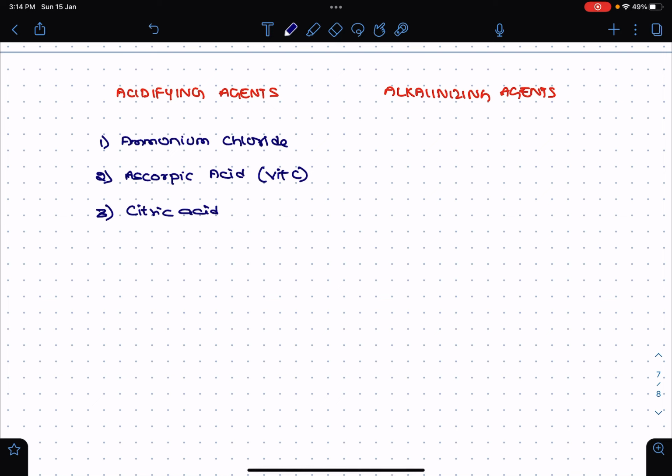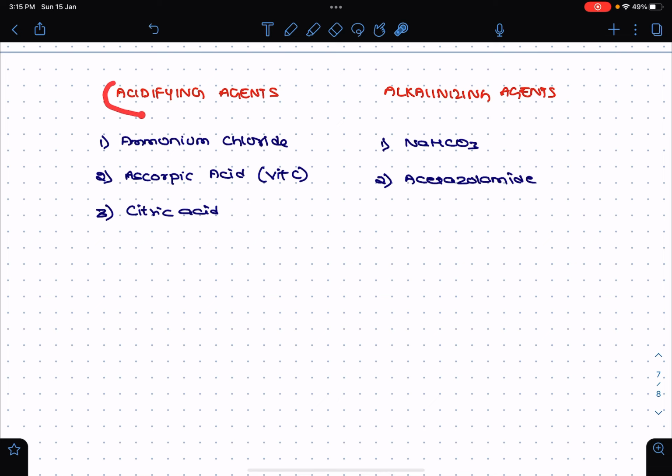With respect to the alkalizing agents, you have sodium bicarbonate and acetazolamide, which is a diuretic agent. In your exams, if they ask how to treat weakly acidic drug poisoning, you need to give a urinary alkalizing agent like sodium bicarbonate and acetazolamide.